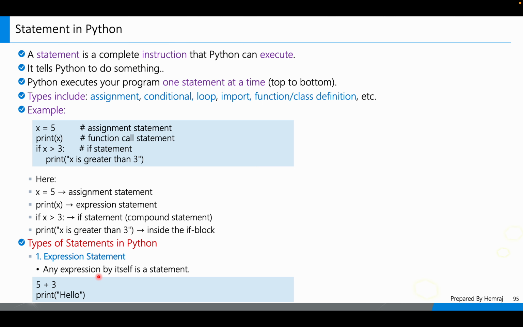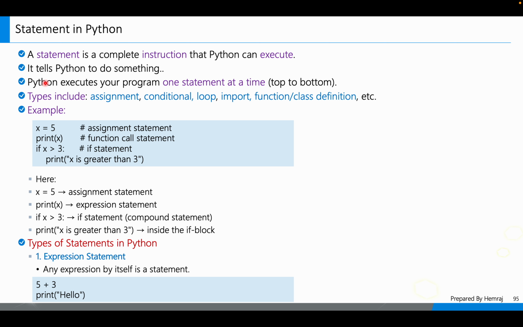What are Python statements and the types of Python statements, right? A statement is a complete instruction that Python can execute. What is a statement? It is an instruction, or you can say a rule that Python must execute, right? It tells Python to do something. Python executes your program one statement at a time, right?